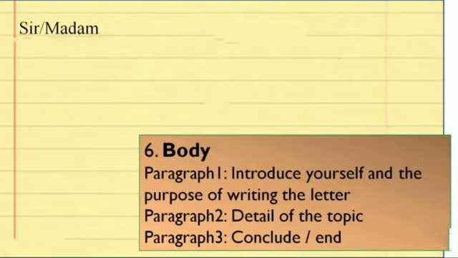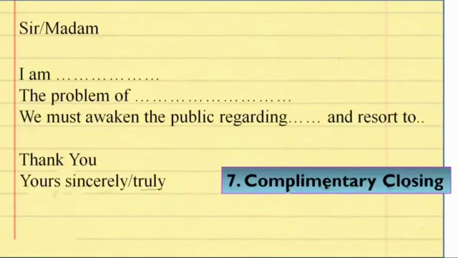In the first paragraph, we have to introduce the purpose of writing the letter. In the second paragraph, we will detail the topic. And then in the third paragraph, as I have told you earlier also, we have to conclude the letter. After writing the body of the letter, we will close it by writing thank you and yours sincerely, or in place of sincerely, we can write truly also.